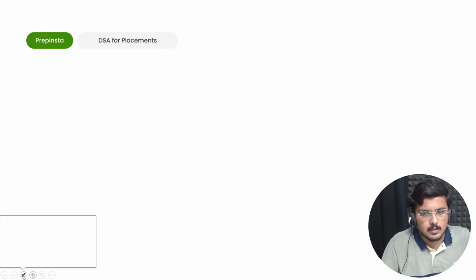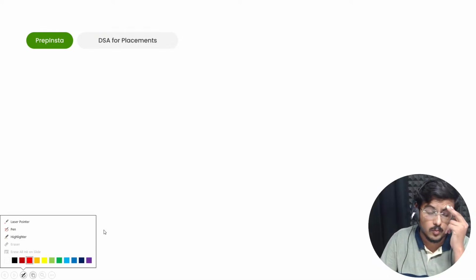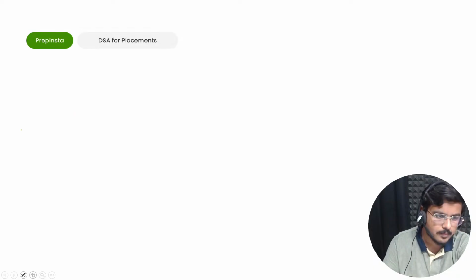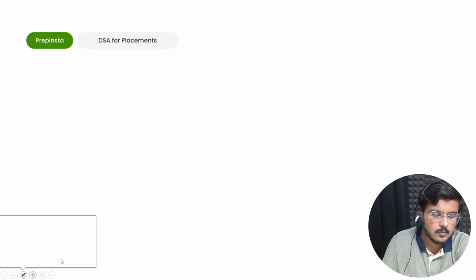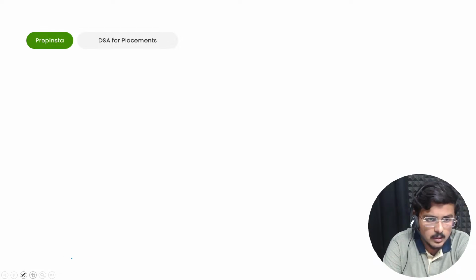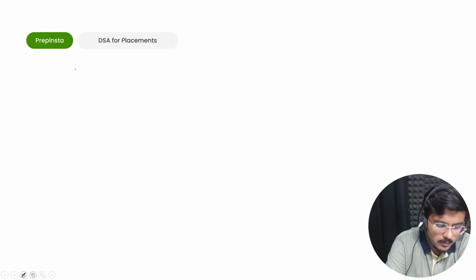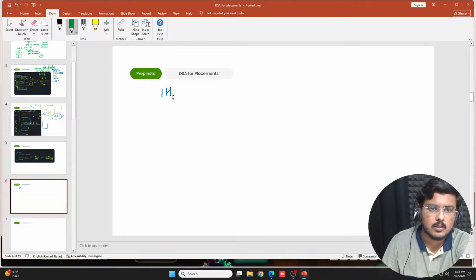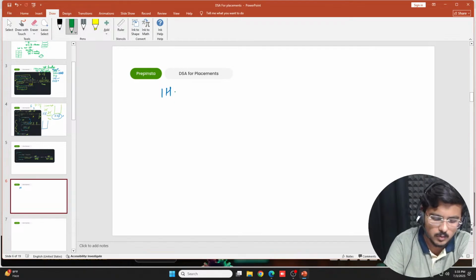Again my tab has been doing some problems here and there, I don't know why it does this always. So let's see if it lets me do some work. Just to pick a single color I have to do such hard work. It is not writing again. I don't know what exactly is the problem with this. See, now it is showing, no issues, we'll use it here only, fine.